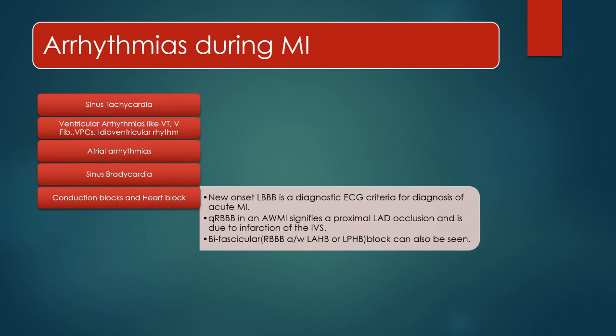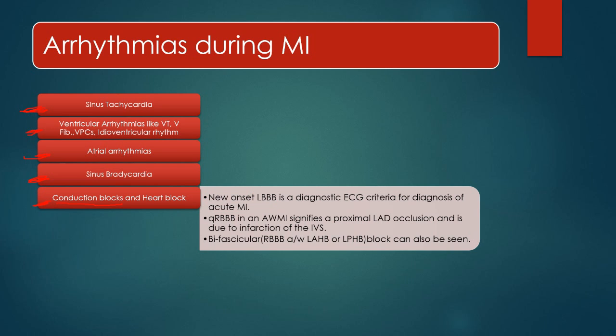See, arrhythmias during MI. Most common is sinus tachycardia. Ventricular arrhythmias like ventricular tachycardia, ventricular fibrillation, VPCs, and idioventricular rhythm are also very common. Atrial arrhythmias and sinus bradycardia can also occur, especially in inferior wall MI, and conduction blocks and heart block can also occur. Conduction block here, like new onset LBBB, is the diagnostic ECG criteria for diagnosis of acute MI.